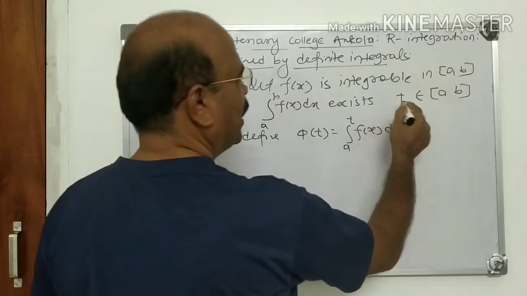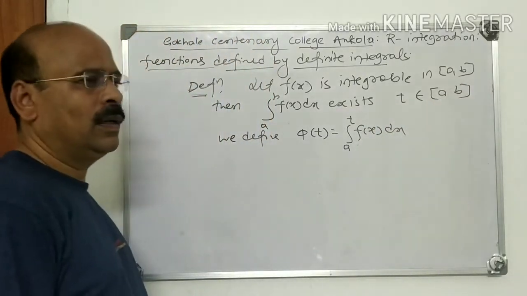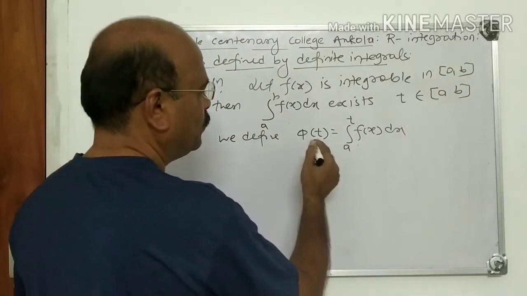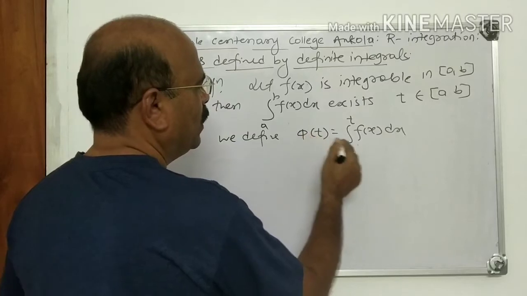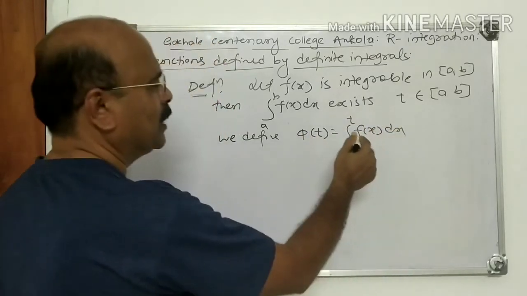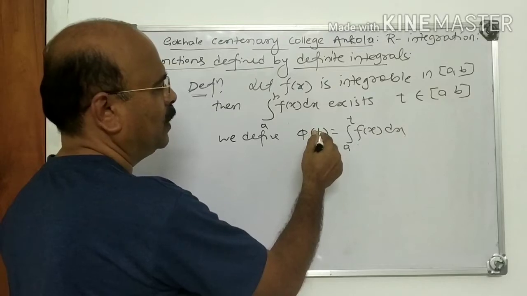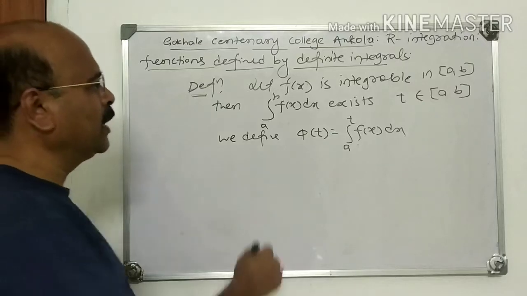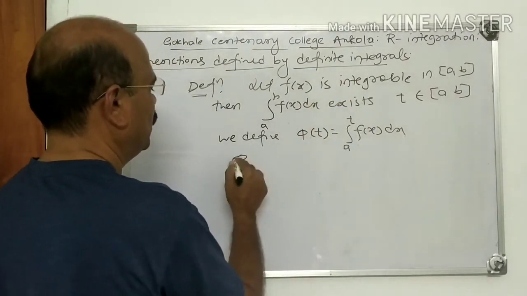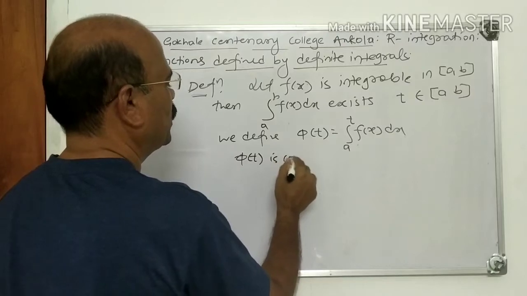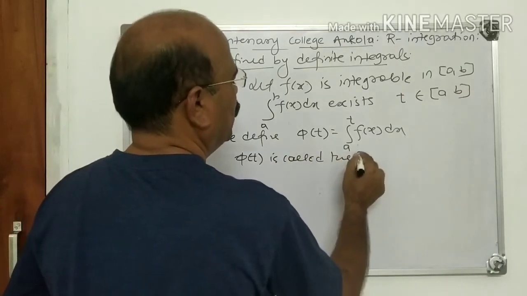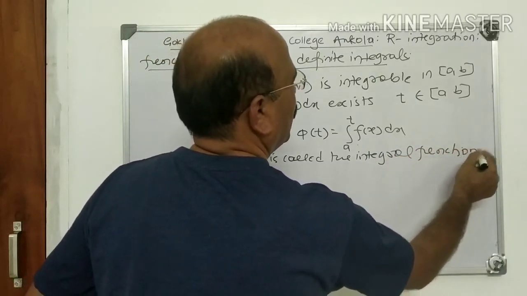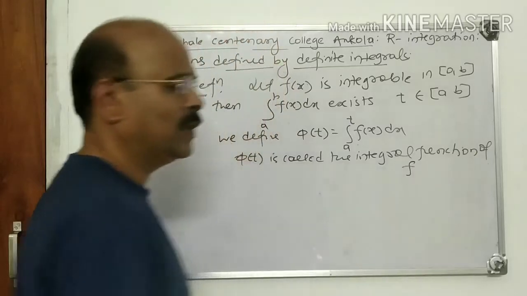Now t is any point of this [a, b]. t is in between a and b or maybe equal to a and b. Now a is fixed here. Integral a to t f(x) dx depends on t here. Therefore, this phi of t is called the integral function of the integrable function f. This is the definition.